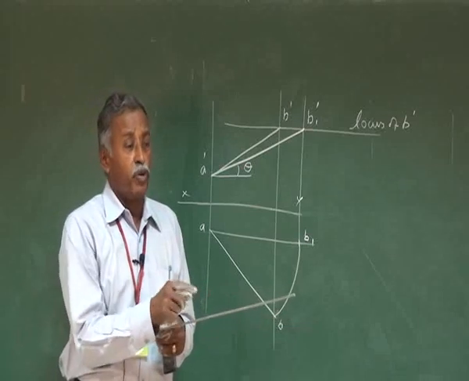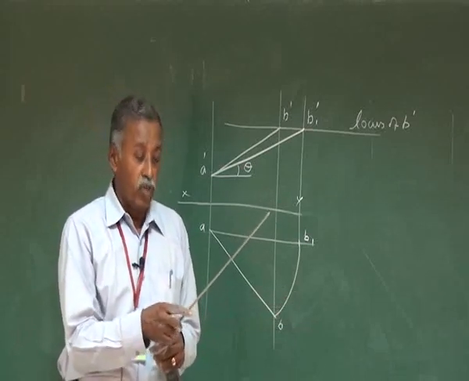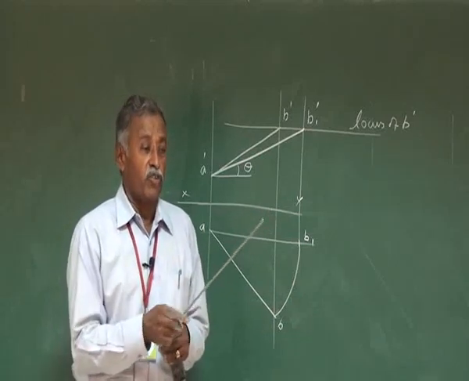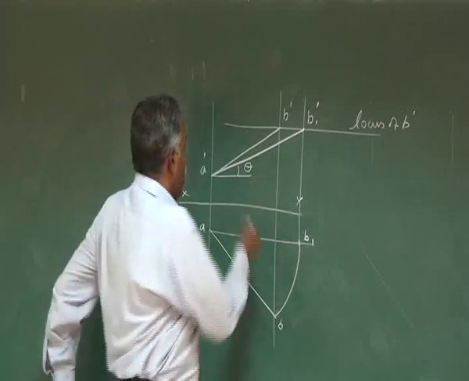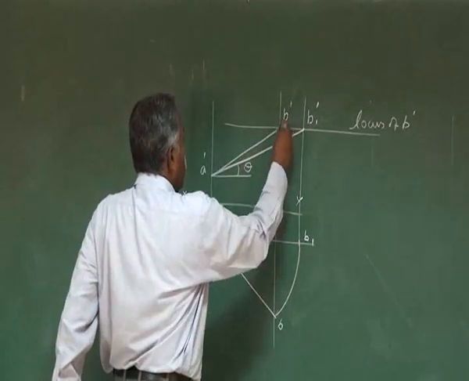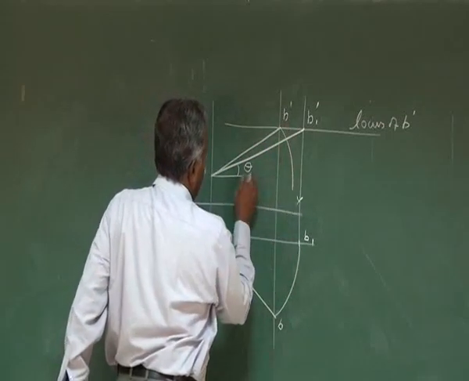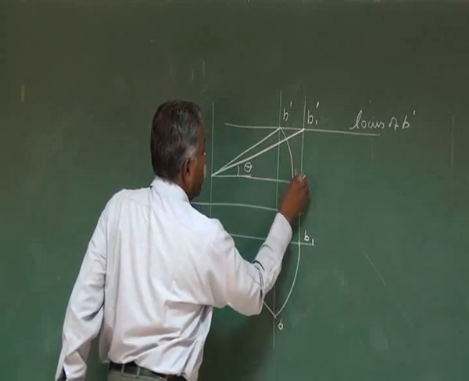The length of the front view in this position as well as in this position are the same, because we are keeping the inclination with respect to the vertical plane constant. Therefore this front view is nothing but the same front view A dash B dash. So with this as center, this as radius, you rotate it and draw a horizontal line. Call this point B2 dash.